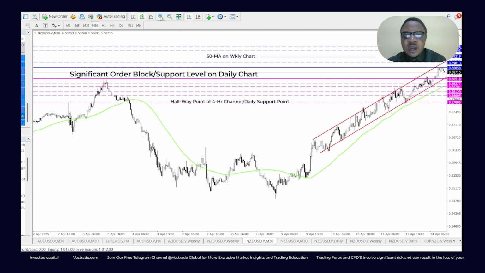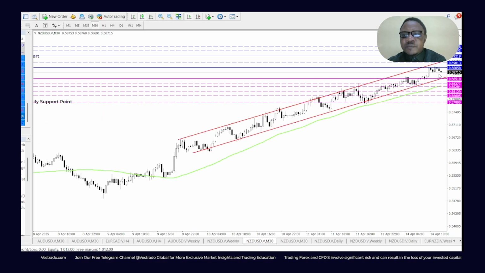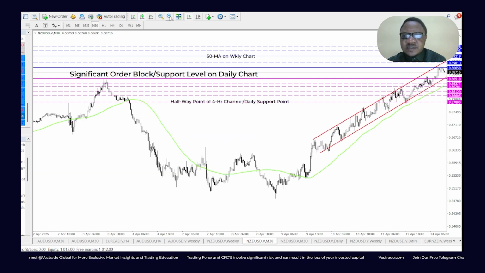Now, within this channel, if I see a break of 0.5885 in the upside resistance, I consider a buy up to the psychological level of 5900 and above that 5921. And coincidentally, 5921 coincides with the 50 MA on the weekly chart. Ladies and gentlemen, pay attention to that key level. If price happens to break past that on lower time frames, you want to target levels 5939 and above that